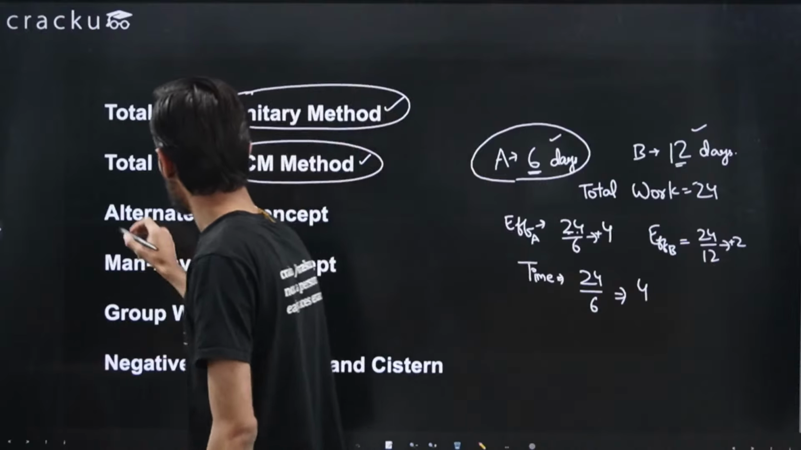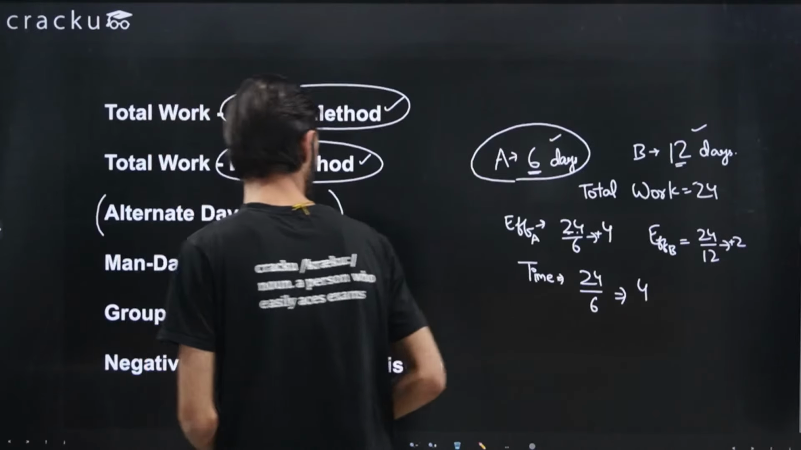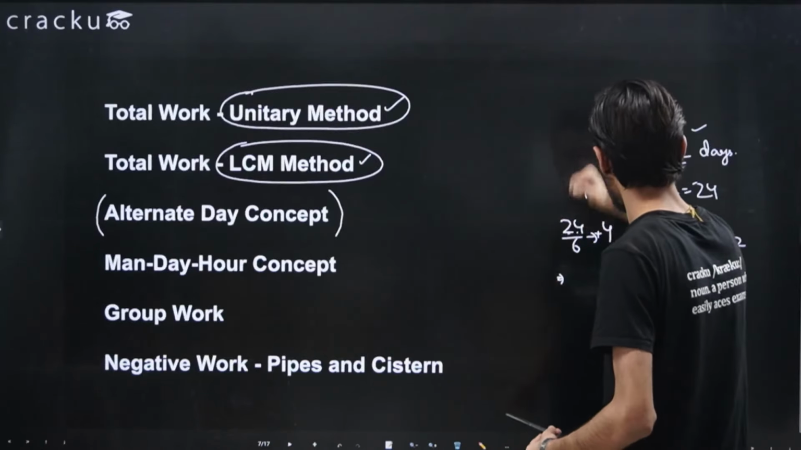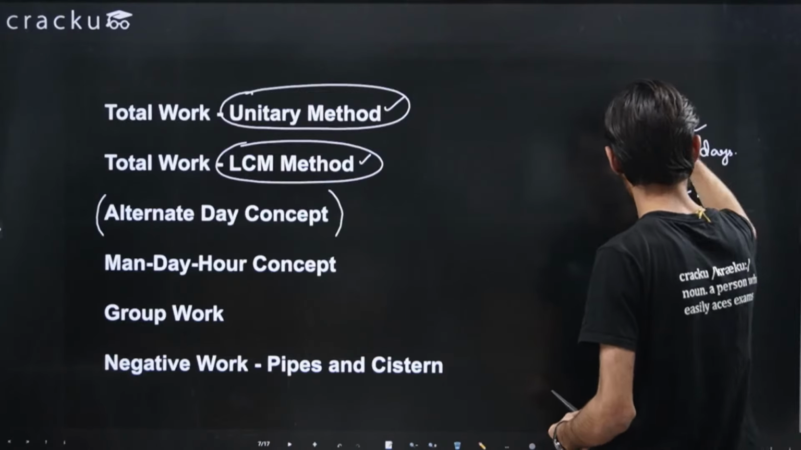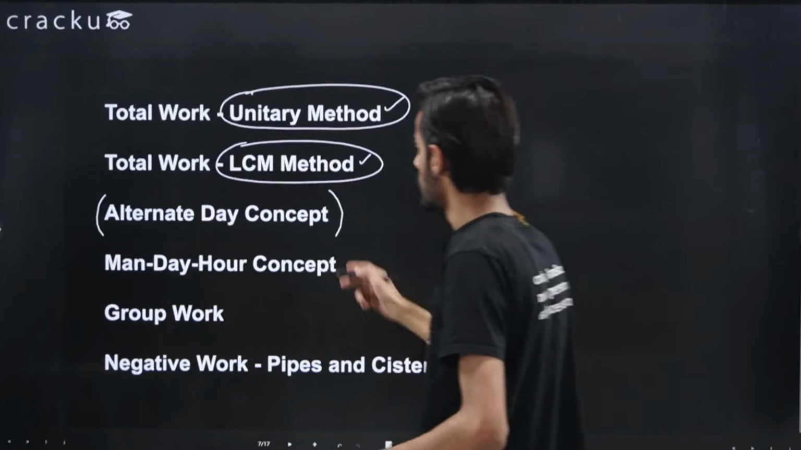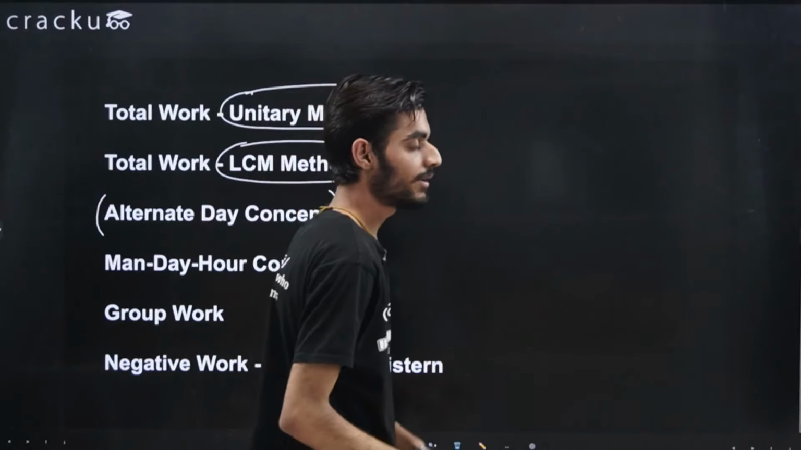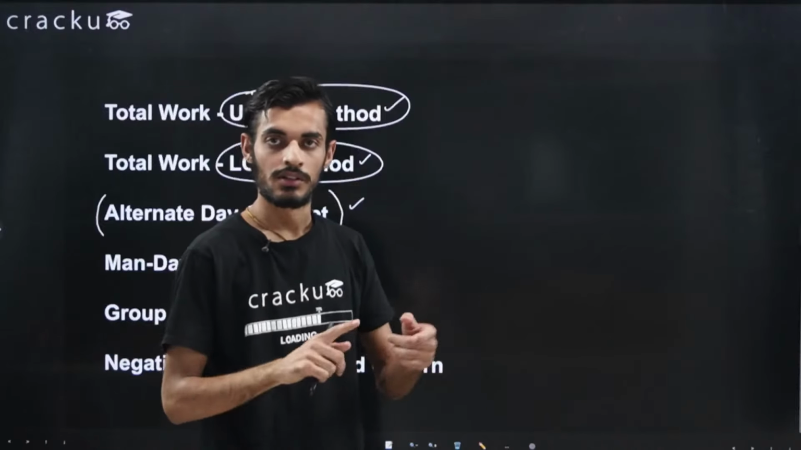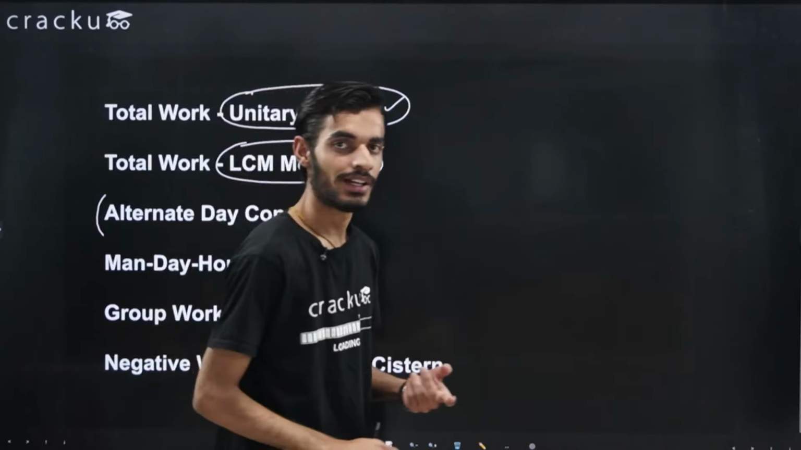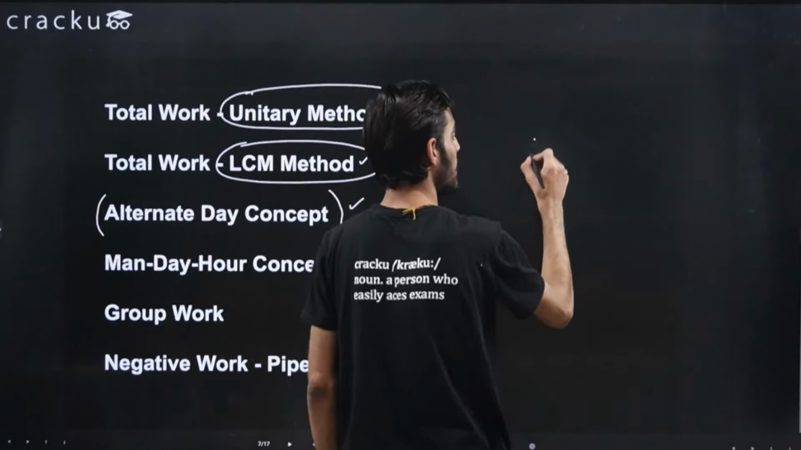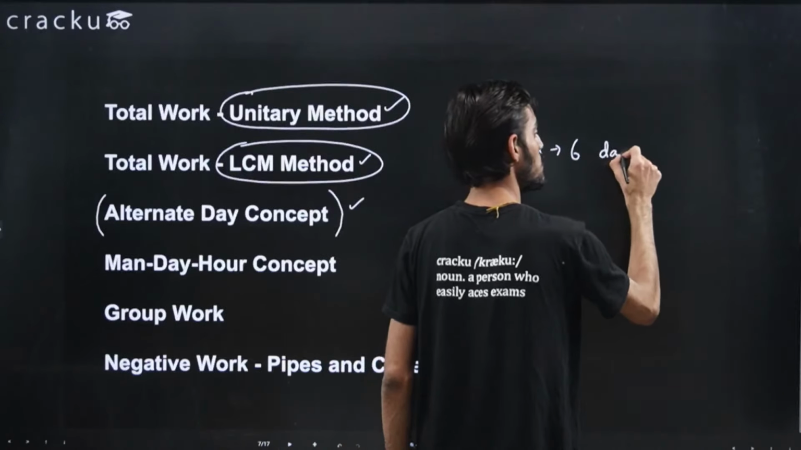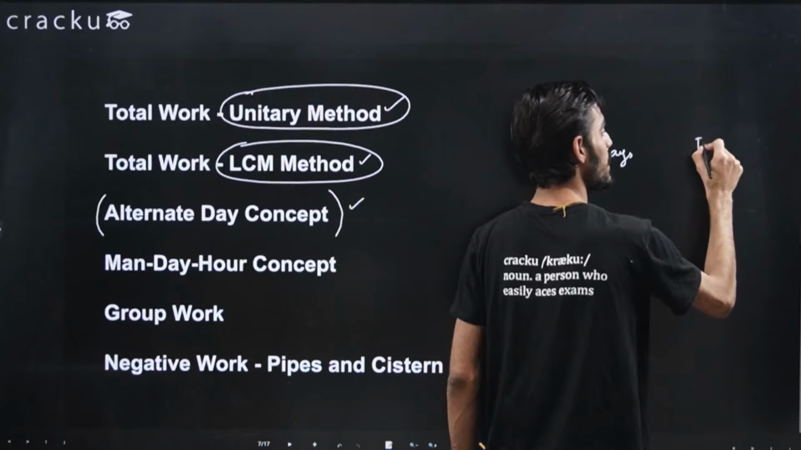Now let's look at the alternate day concept. In alternate day also we can use the same example. In the alternate day, what happens is, let's say there are two persons. On the first day, let's say A works, on the second day B works, then on the third day again A works, and so on, right? So again taking the same values as in the last case, let's say A completes the work in 6 days and B completes the work in 12 days.